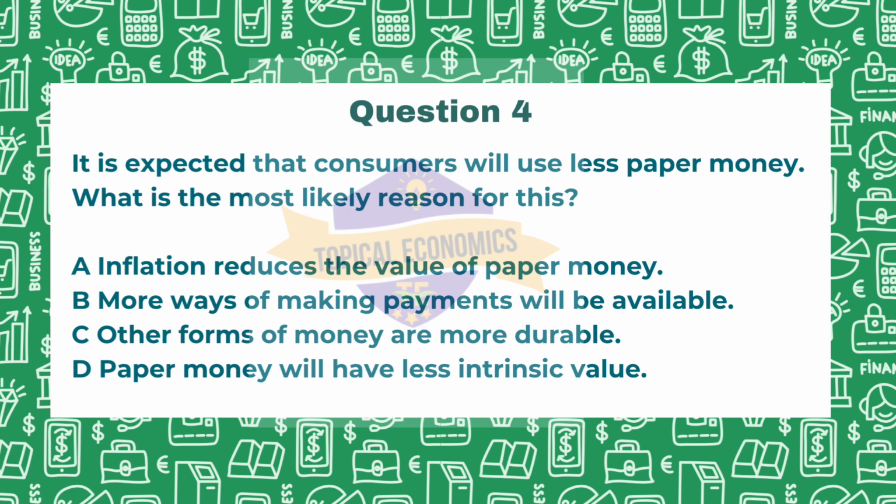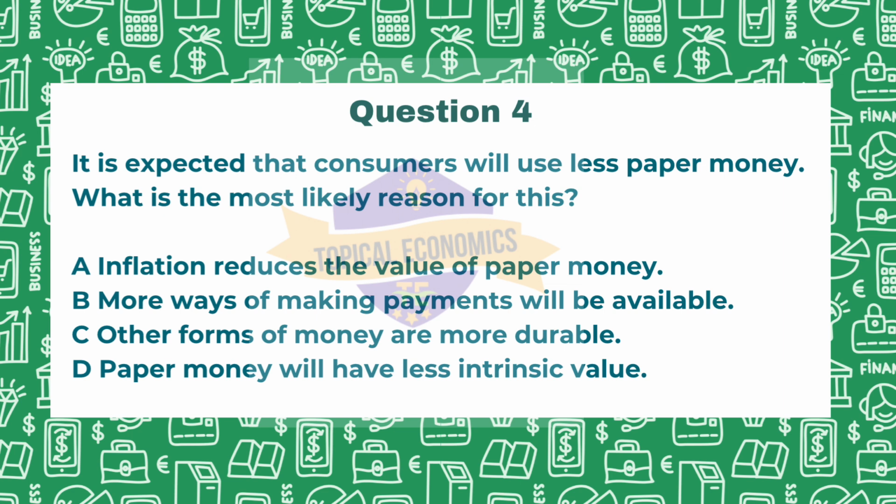Option A, inflation reduces the value of paper money. So here, while inflation affects the purchasing power of money, it does not directly lead to a reduction in the use of paper money itself. So this is incorrect. Coming to option B, more ways of making payments will be available. This is correct. With the rise of digital payment methods, mobile banking and contactless transactions, consumers are increasingly opting for alternatives to cash, making this the most relevant reason.